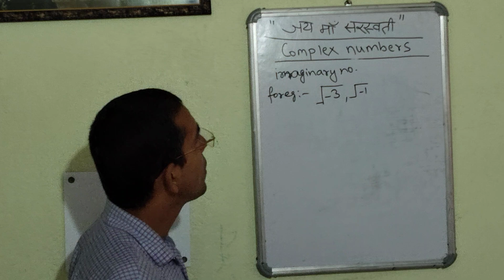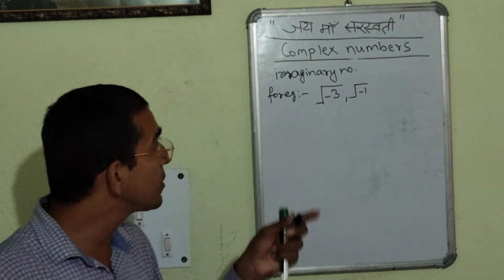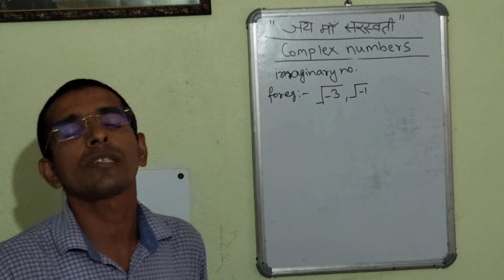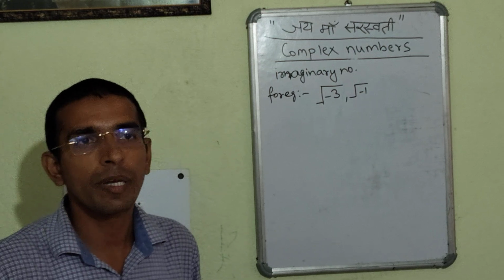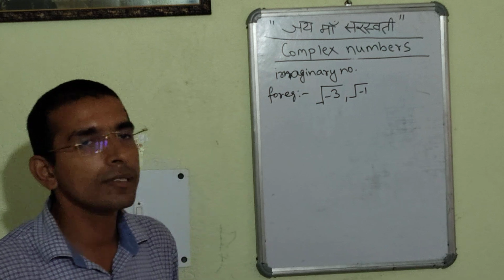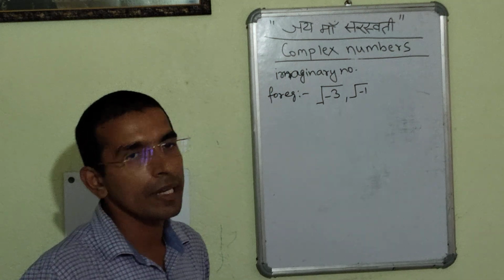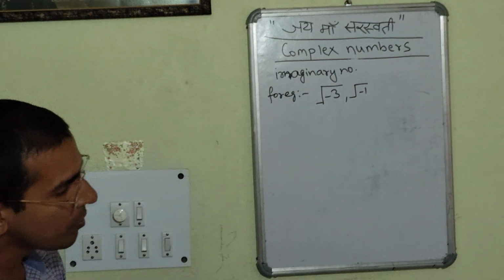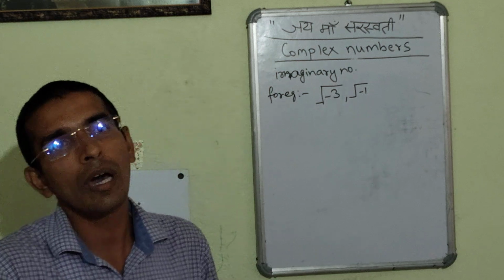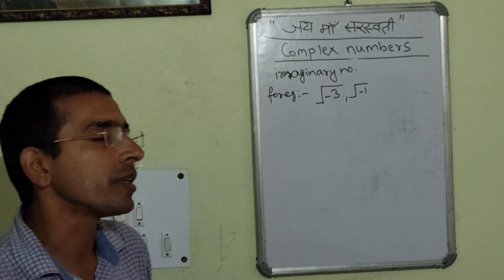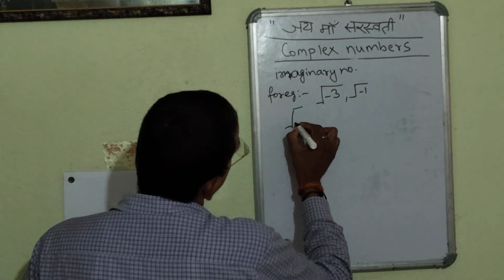Understood? The complex numbers have various types of applications in the field of science and in the field of mathematics also, which we will be seeing when we approach gradually. So first and foremost, we will see the different notations and nomenclatures, how we are describing the complex numbers. First and foremost, it is under root minus 1.